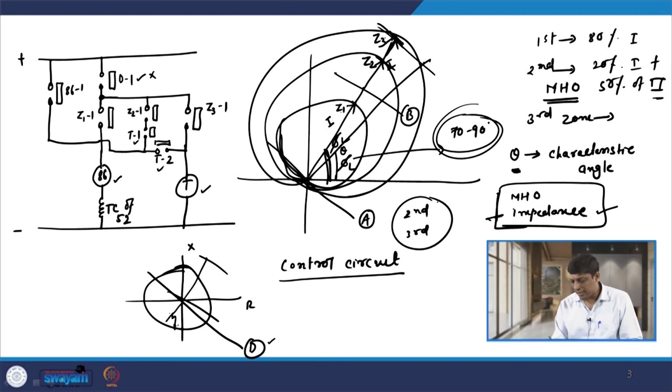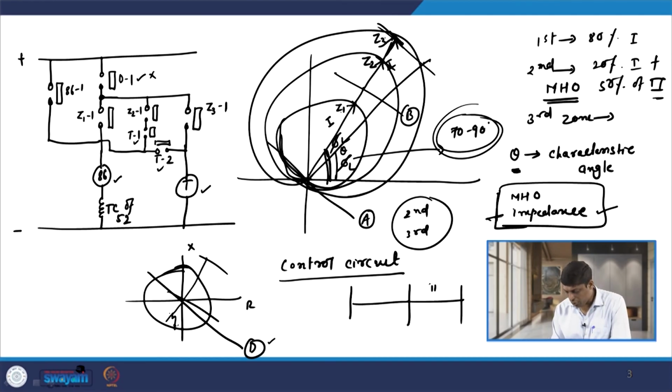So, if any fault occurs in the second and third zone, that means if I have two sections like this, section 2 and section 1, and a distance relay connected here, then the first zone covers 80%.